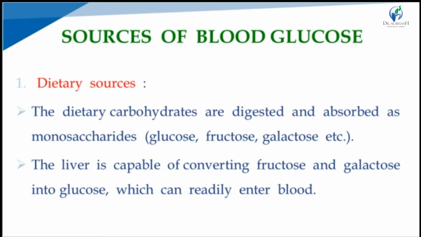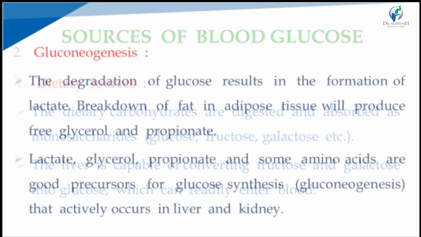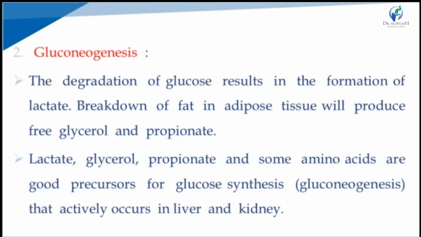The liver is capable of converting fructose and galactose into glucose, which can readily enter the blood. Next, gluconeogenesis: glucose synthesis from non-carbohydrate compounds like glycerol, propionates, amino acids and lactate.